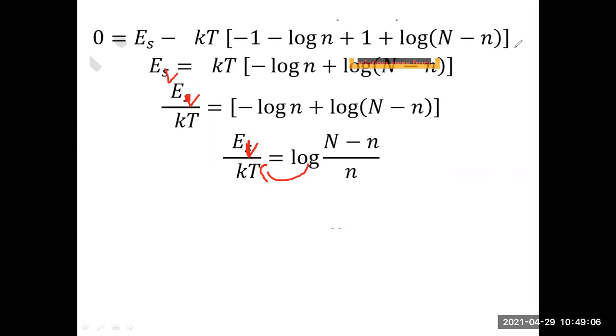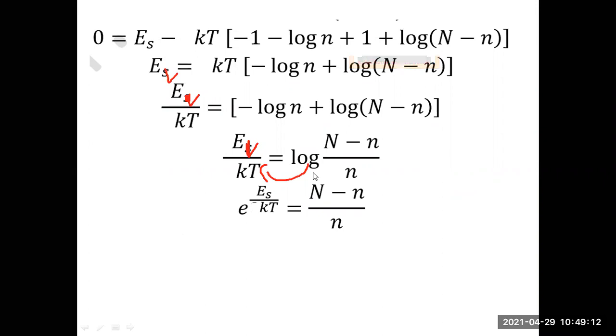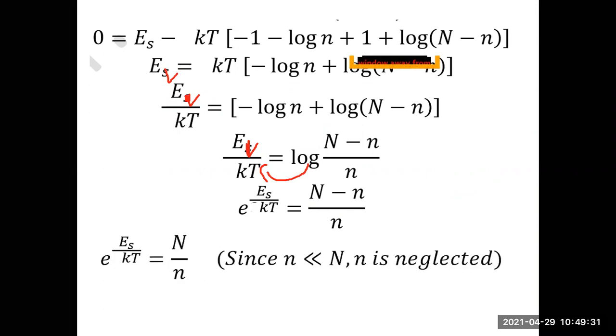See, exponential of ES by KT is equal to capital N minus small n by small n. So log, when it goes to the left hand side, will become exponential. This term will come in the exponent form, e to the power of ES by KT, which is equal to capital N minus small n by small n. Right. So now you already know in the previous derivation also, the same derivation we are going for, exponential of ES by KT is equal to capital N minus small n by capital N. When small n is very small, small n can be neglected.